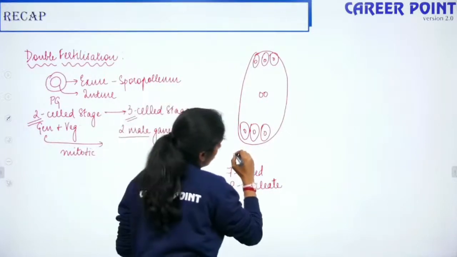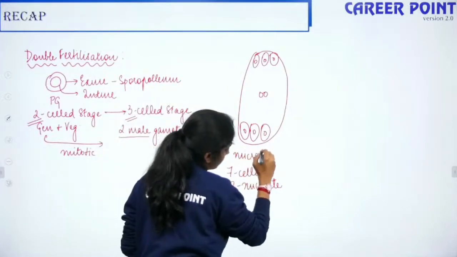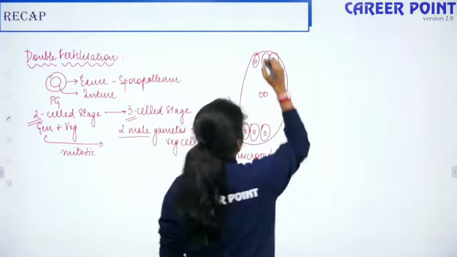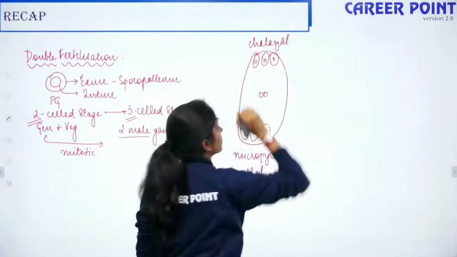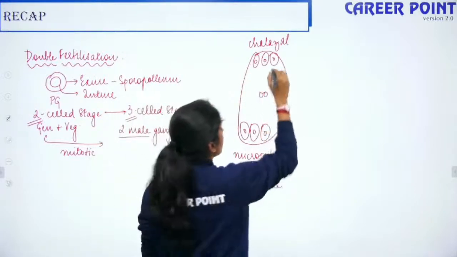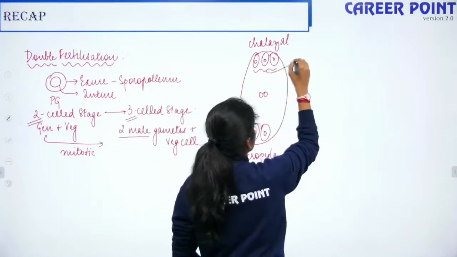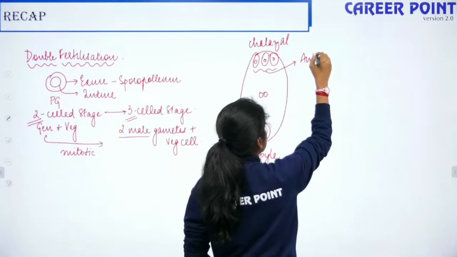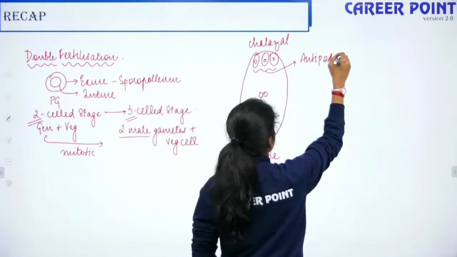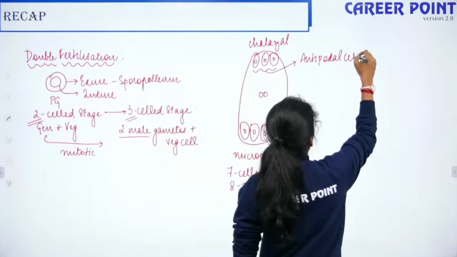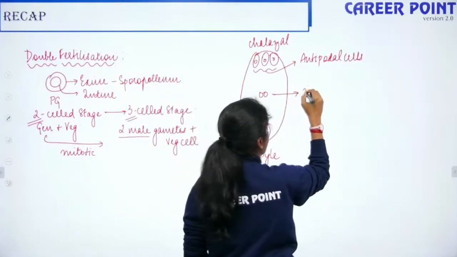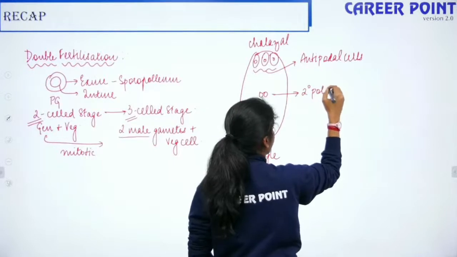This end is called the micropyle end, and this end is known as the chalazial end. So these 3 cells present at the chalazial end are called antipodal cells. Fine. So they are antipodal cells, and these two are called secondary polar nuclei.